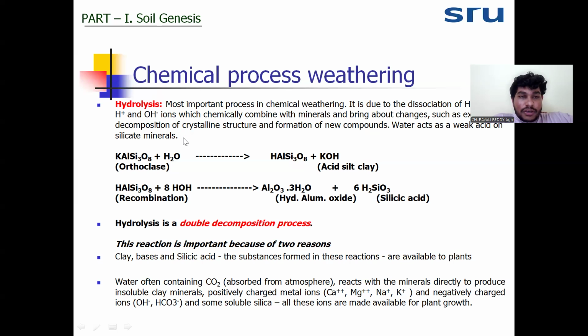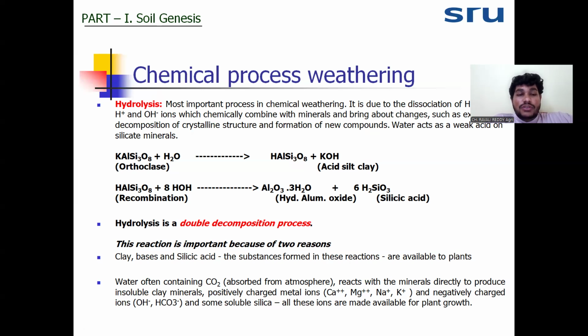Hydrolysis will occur two times. Two times hydrolysis should happen, and two H plus ions should react with the primary mineral. Then only primary minerals will convert into secondary minerals. That's why hydrolysis is called the double decomposition process.